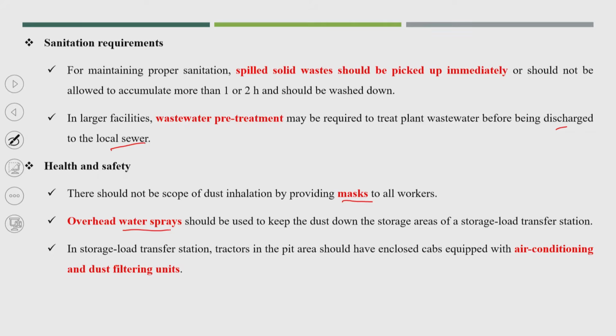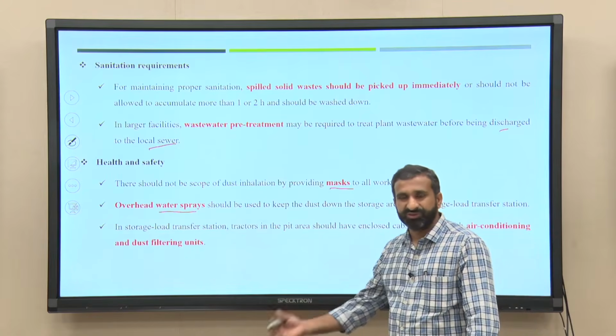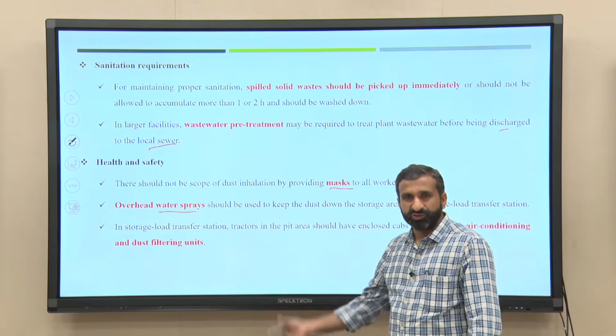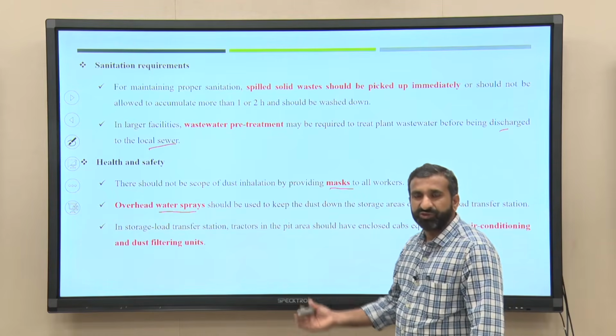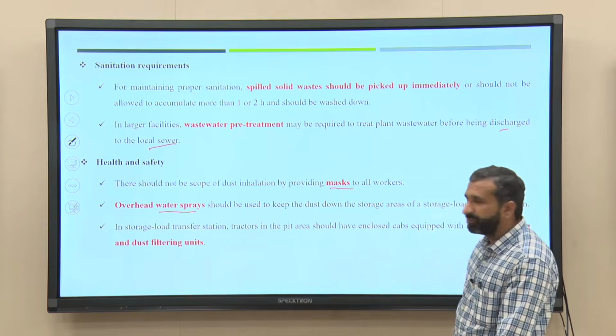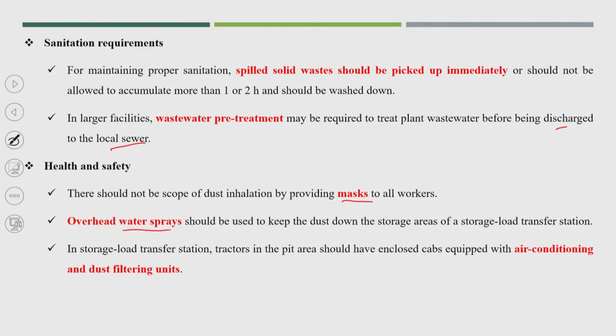I do not think such things are possible in India, but whatever vehicles unload waste into the storage hopper or storage pit, we need to see that a lot of dust is not produced in this operation.